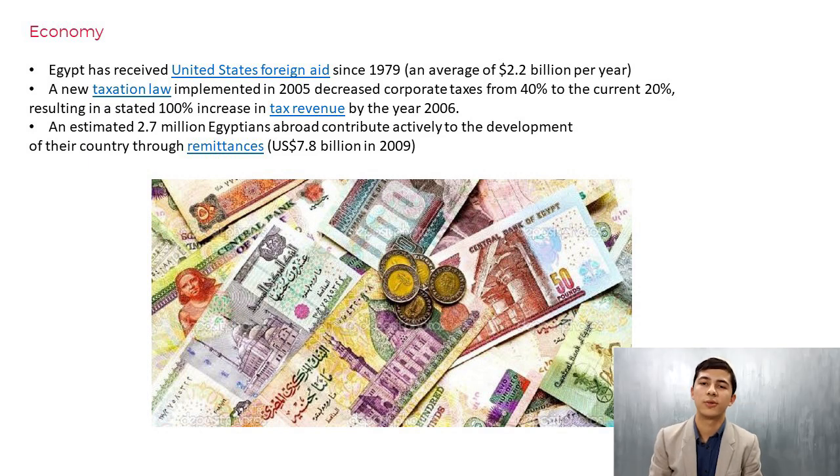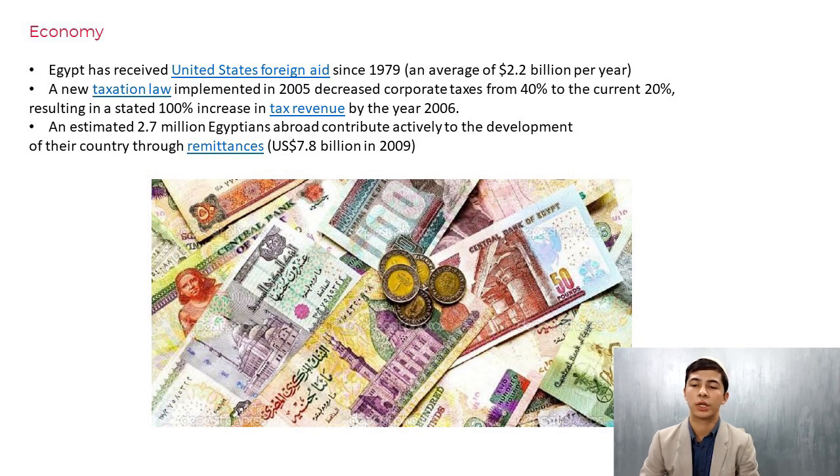The completion of the Aswan High Dam in 1970 and the resultant Lake Nasser have altered the time-honored place of the Nile River in the agriculture and ecology of Egypt. A rapidly growing population, limited arable land, and dependence on the Nile all continue to overtax resources and stress the economy. Here in the slide I just noted some very interesting points about the economy of Egypt, which are: